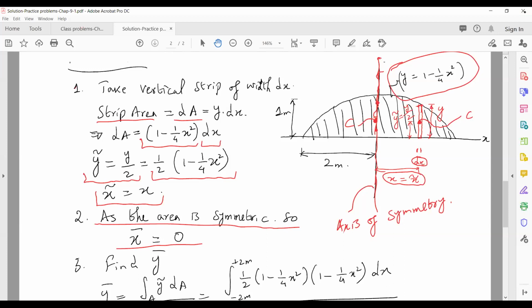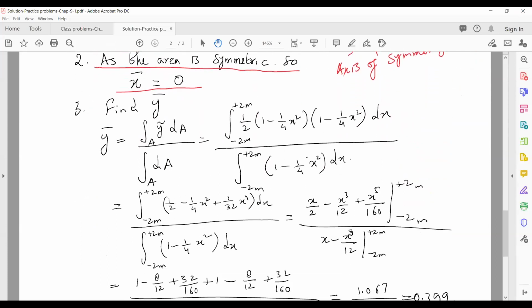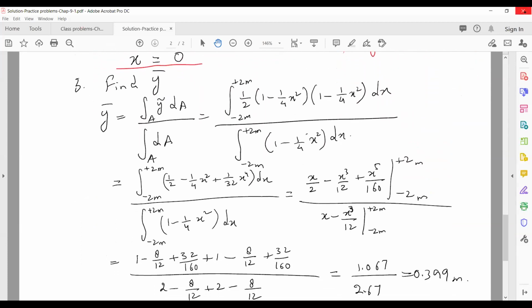I hope you understand why we got x bar equals 0. After this, we can find y bar. We apply the same equation which we used in the previous problem: y bar equals the integral of y bar of the particle times dA divided by the integral of dA. Just put in the values.